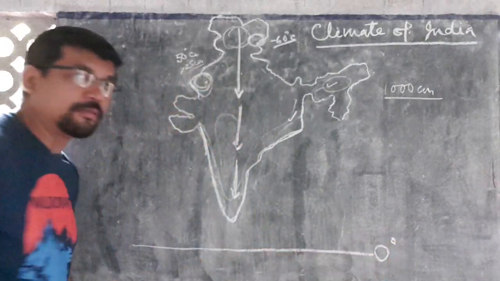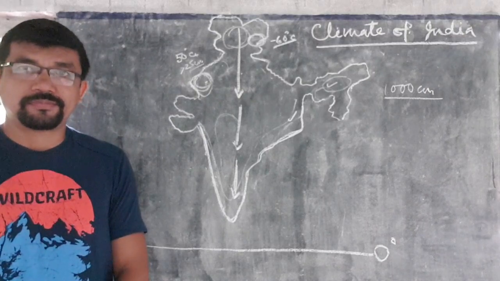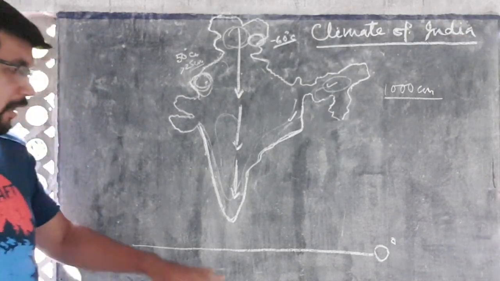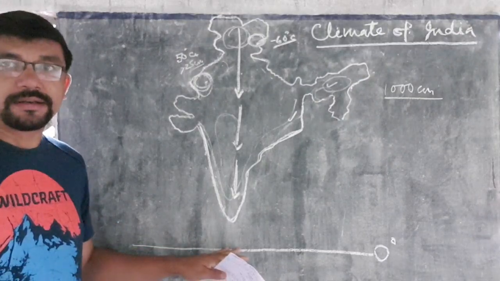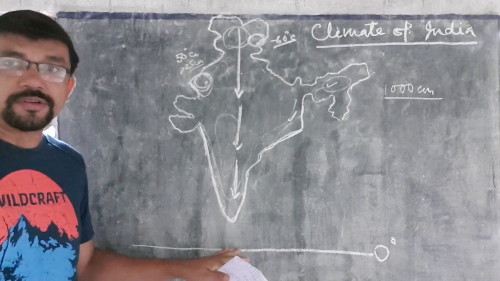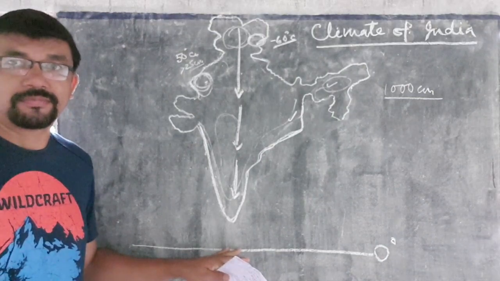The 0-degree line of latitude is known as the equator. The main feature of the equatorial region is that there is no season change; only the summer season is found throughout the year.